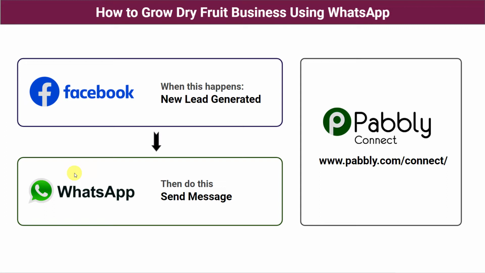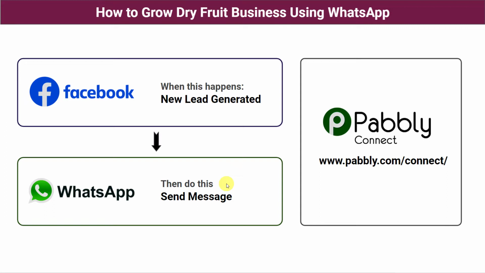For doing this, you have two options. First, do it manually. Take the details of your leads or your customers from the Facebook lead ad form, compose a message in WhatsApp, attach your dry fruit business brochure and send it to the customers. But this will be a time-consuming and tiresome process, and it becomes difficult when you have a large number of leads in a single day. So how are you going to do this?